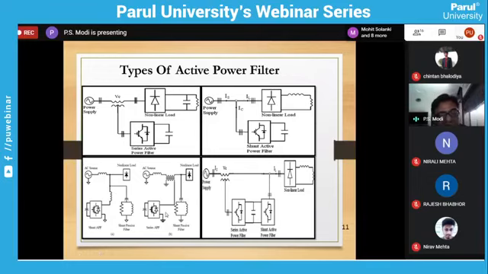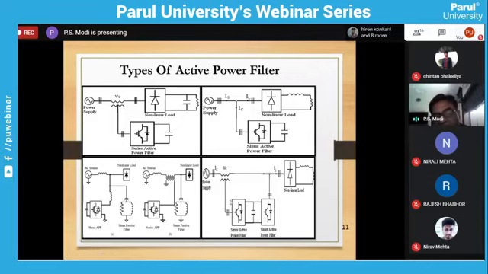Another is available, that is a series hybrid active filter. Hybrid means it has passive components. It has another, called an active filter, and this active filter will inject in the form of a voltage. So this is called a hybrid series active filter. This is known as a shunt active filter.